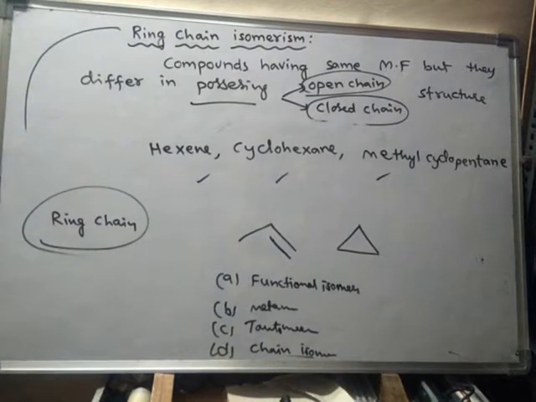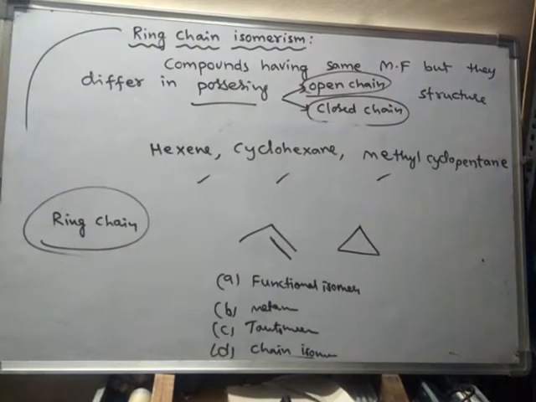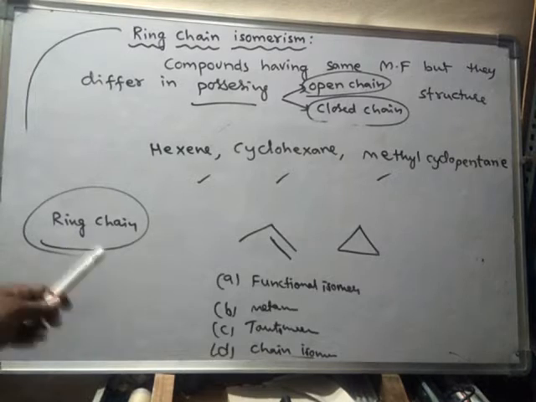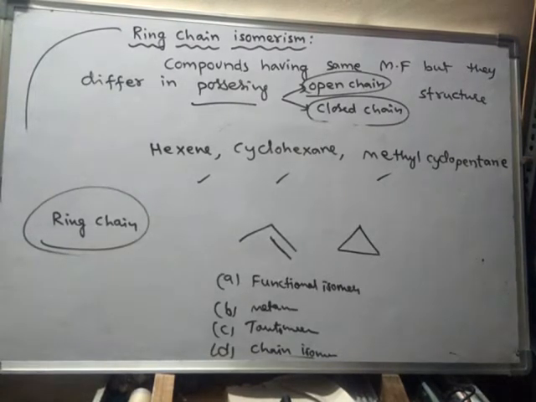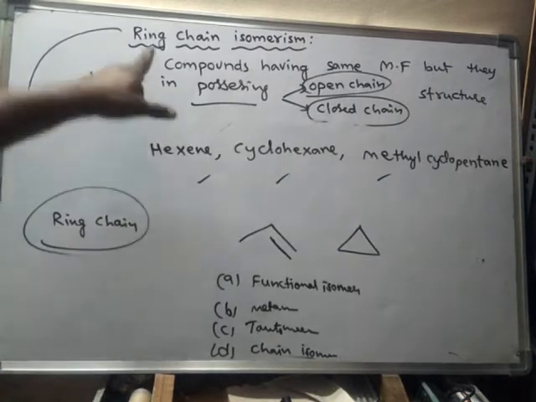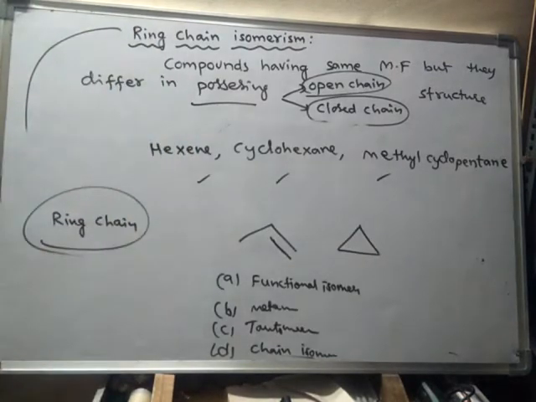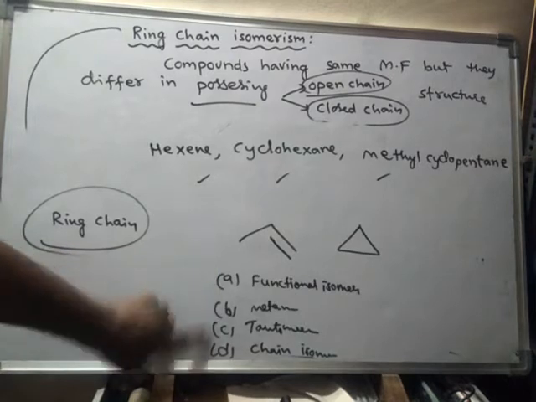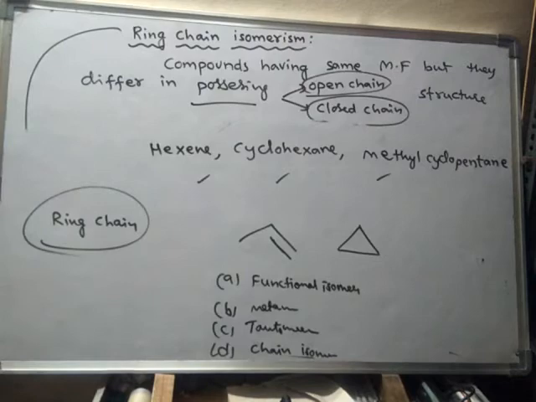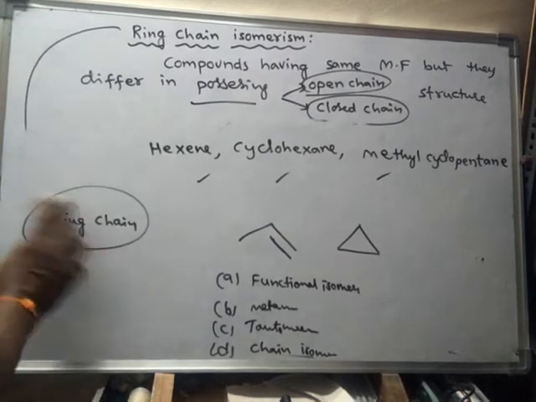That means if in the options ring chain isomerism is not mentioned, then we have to choose functional isomerism as the correct answer. In the examinations, questions will be asked like this, so don't get into confusion. These two are actually ring chain isomers, but remember that ring chain isomers are always functional isomers. So if ring chain isomerism is not given in the options, we have to opt for functional isomerism as the answer, right? So next type of isomerism, isotopomerism.